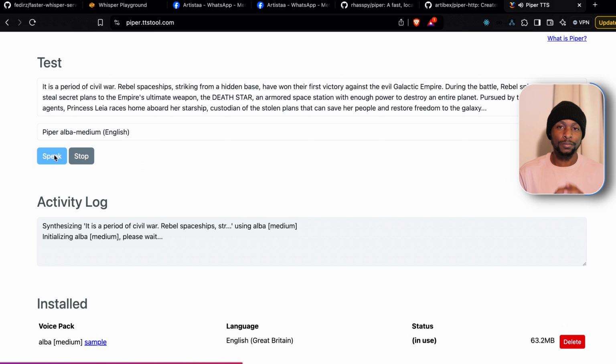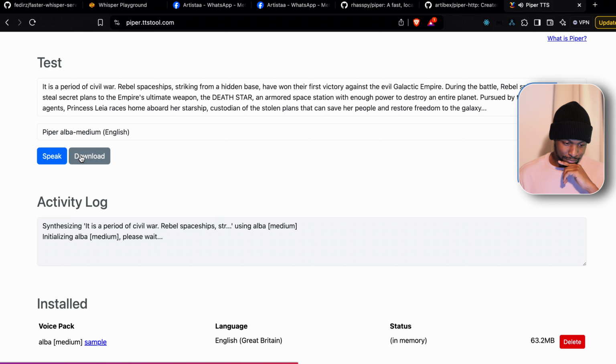It is a period of civil war. Rebel spaceships, striking from a hidden base, have won their first victory against the evil Galactic Empire. During the battle, rebel spies managed to steal secret plans to the Empire's ultimate weapon, the Death Star, an armored space station with enough power to